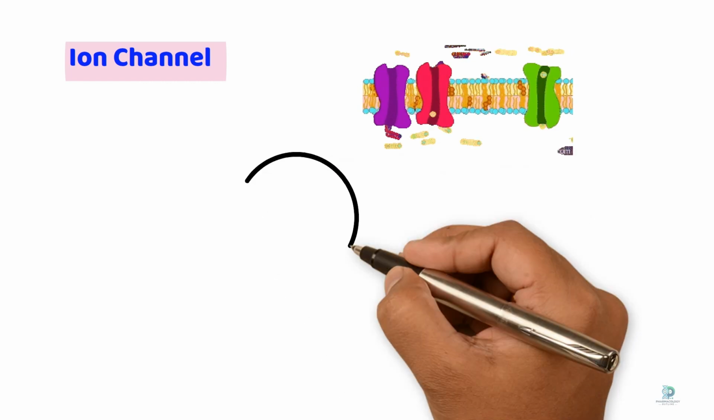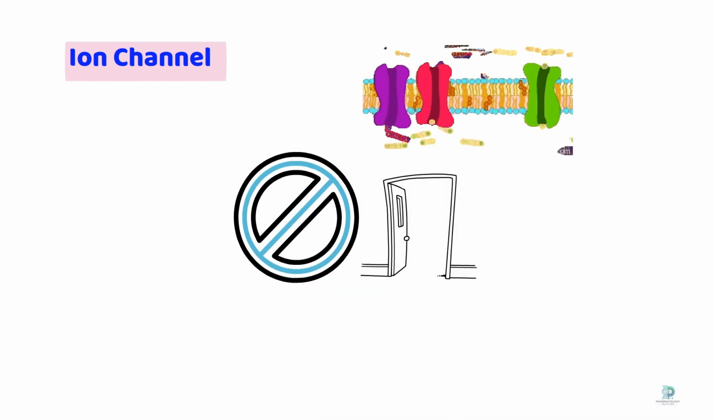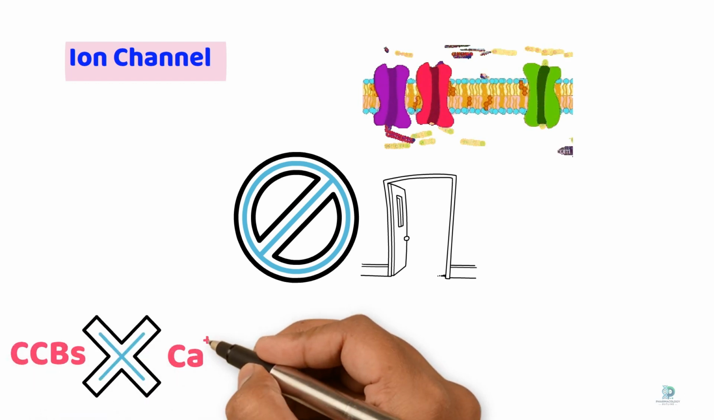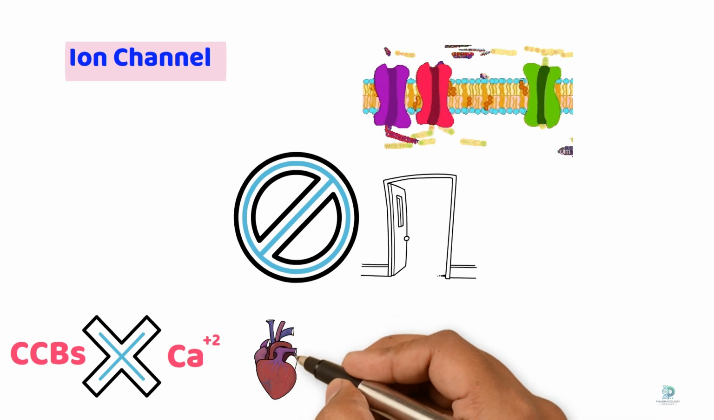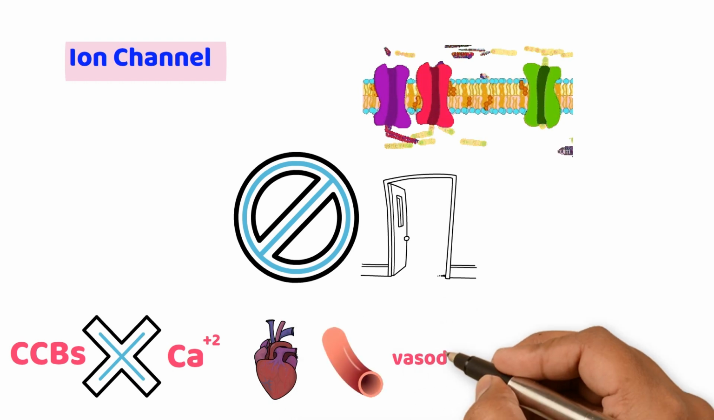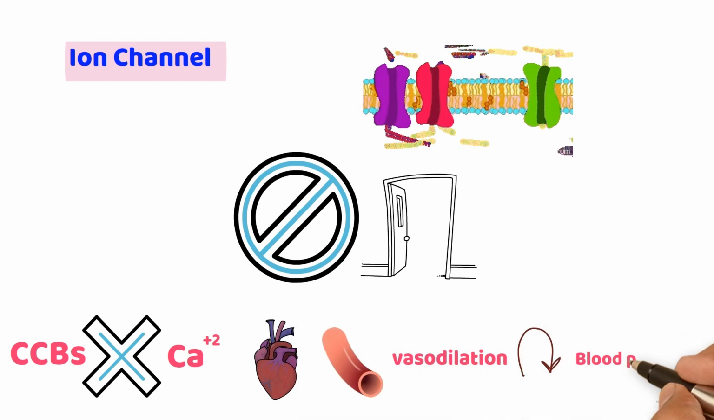Ion channel. Ion channels are pore-forming proteins that allow the passage of ions across cell membranes. Drugs targeting ion channels can block or open these channels. For instance, calcium channel blockers inhibit calcium ion entry into cardiac and smooth muscle cells, leading to vasodilation and reduced